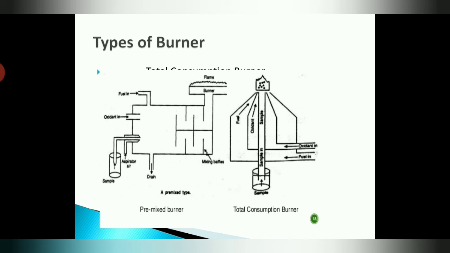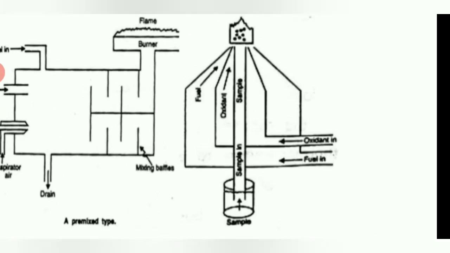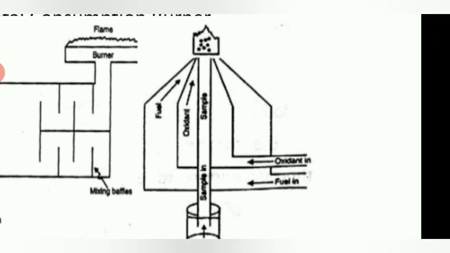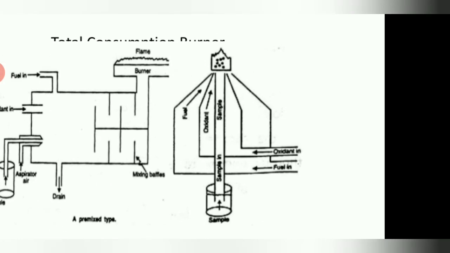There is also a lot of times a question asked about which type of burner is used in the AAS system. The burners used in the AAS system are the premix burner and the total consumption burner. Let us see the total consumption burner in detail. On the right hand side we are considering the total consumption burner.